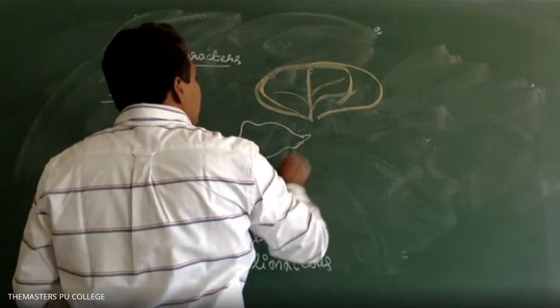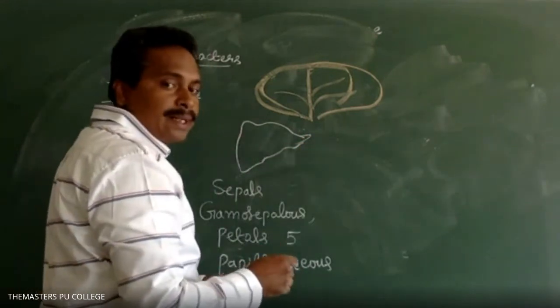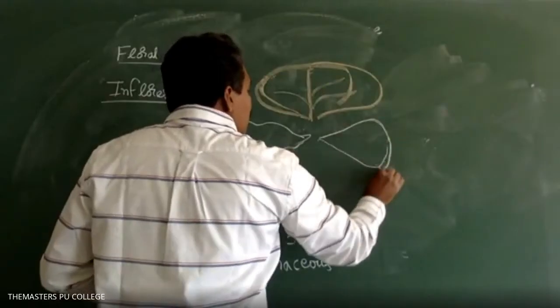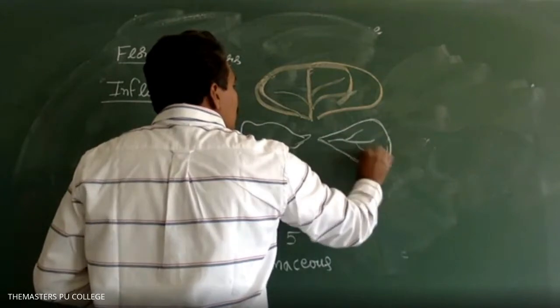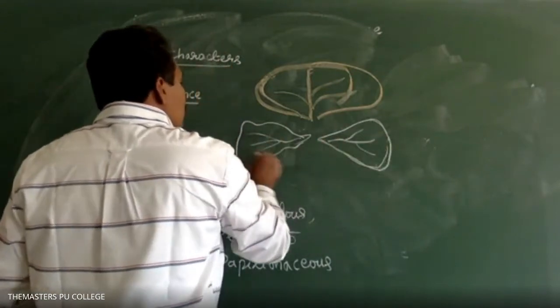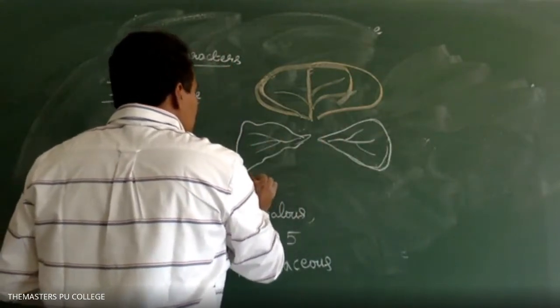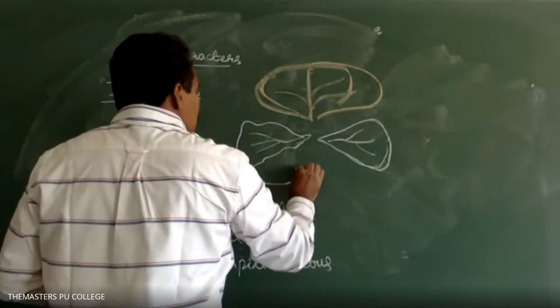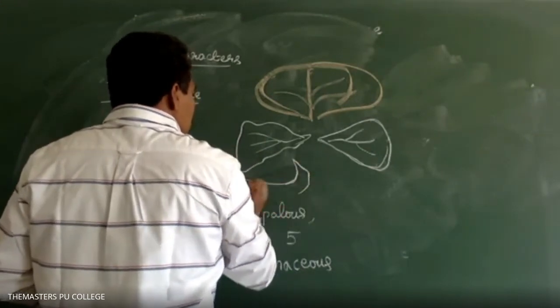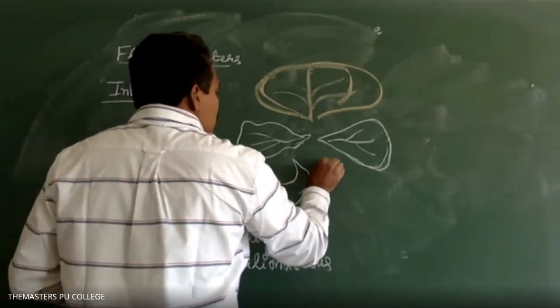How many petals are there? 5 petals. Sir, is the number of sepals always equal to the number of petals, or may it change?